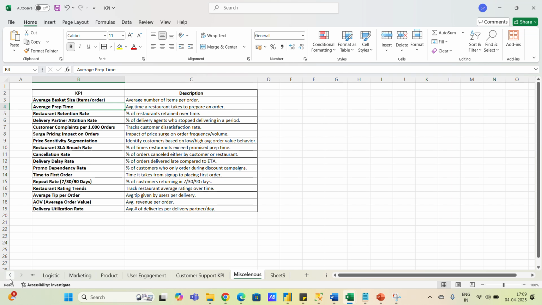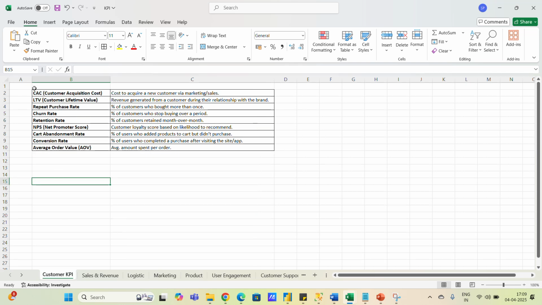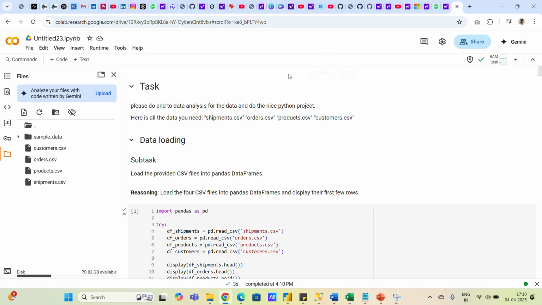In 3 to 4 days, I will try to cover these key KPIs, and also try to solve this question with the help of SQL, right? These would be the questions which I will be tracking. It would be 9 questions I will need to solve with the help of KPIs. First, we'll try to solve with SQL, and then we'll focus on DAX. So starting from customer acquisition cost till average order value, right? One important thing which I need to show you guys, I need to show you with the help of